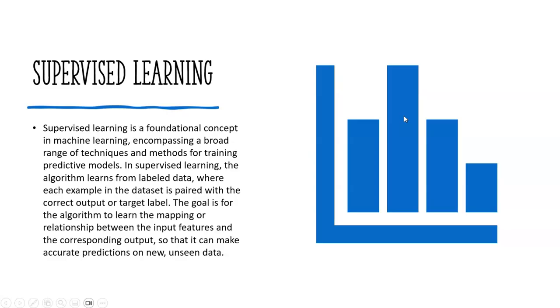Firstly, supervised learning is part of machine learning. That means it is one of the categories of machine learning. In supervised learning, you will have labeled target data. That means whatever target variable is present, that target value must be labeled. That means you will have a question and answer. Whenever you have a new question, you can ask the algorithm to tell the answer, so that it will use what it has learned from the data that you have given, and it can answer more appropriately. So that is called supervised learning.